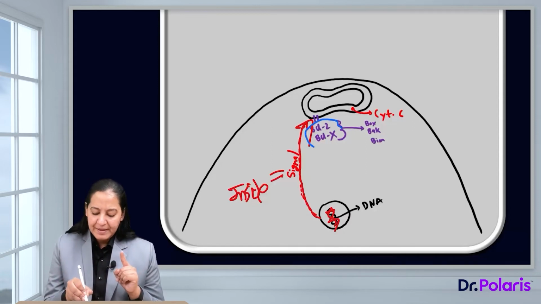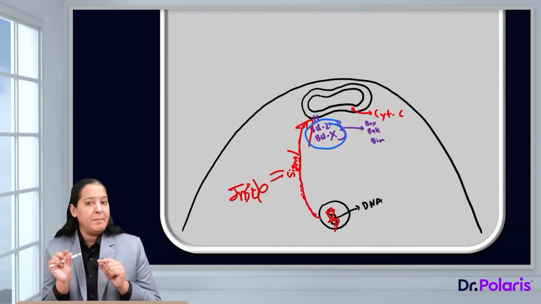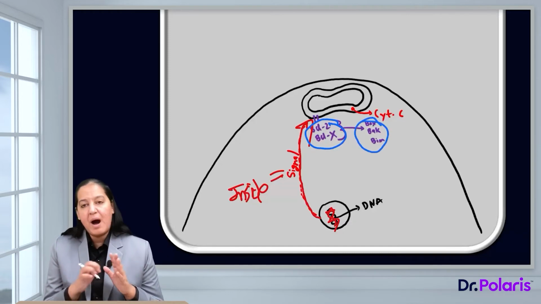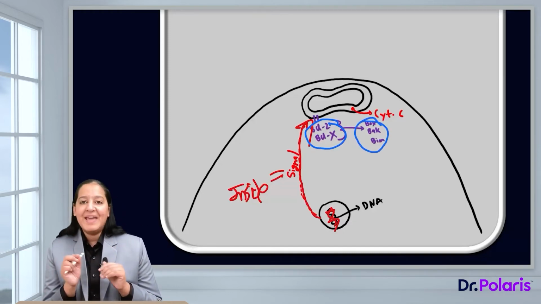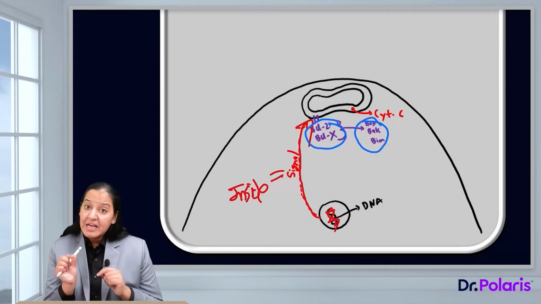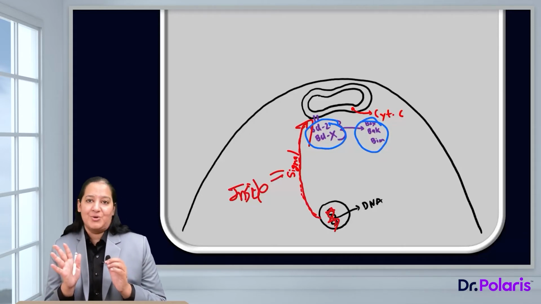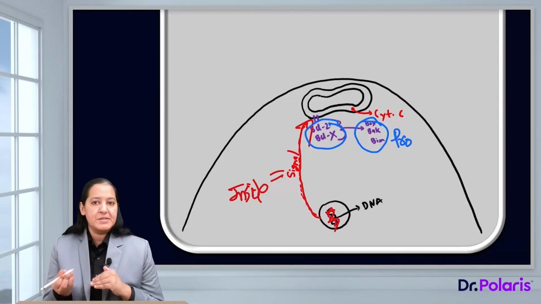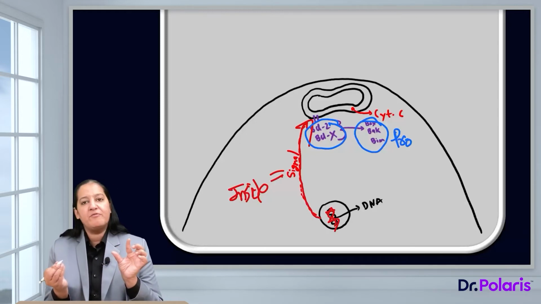Instead of BCL2 and BCLX, which were inhibiting the permeability and closing the door, other guards will come. The names of the guards are BAX, BAD, BIM, BAK. These guards will come and increase the permeability. They will open the door, so cytochrome C will come out in the next step. These are known as pro-apoptotic proteins because they are initiating the process of apoptosis.